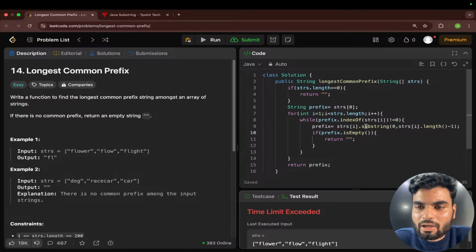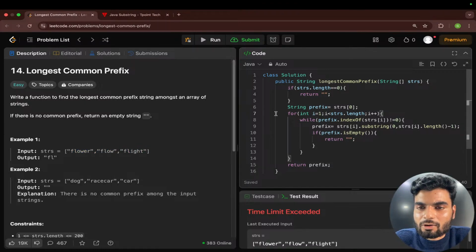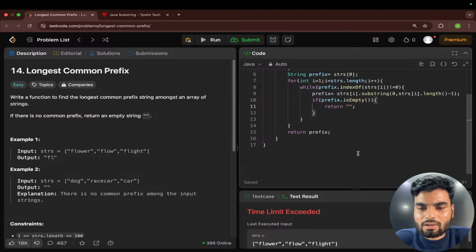Yeah, can anyone do a dry run of this? We are going till the length of the whole string, right? That shouldn't be a case. We are going to the length of the string, and then we are taking the index of it. If the index is not 0, then we are updating it. We are getting the substring from 0 till length minus 1. Correct only.